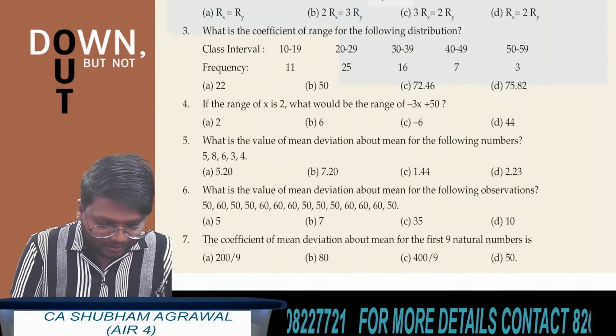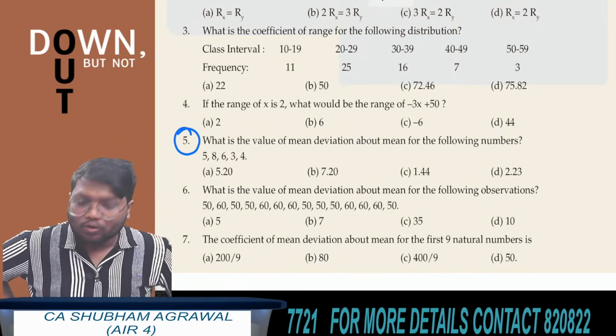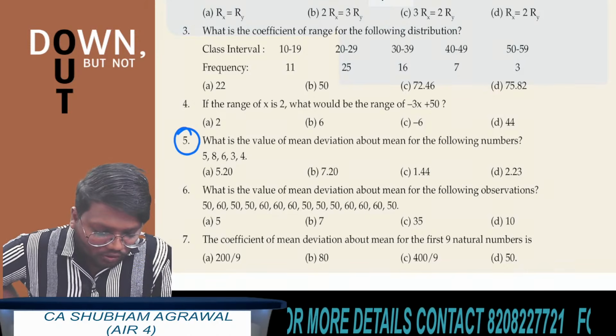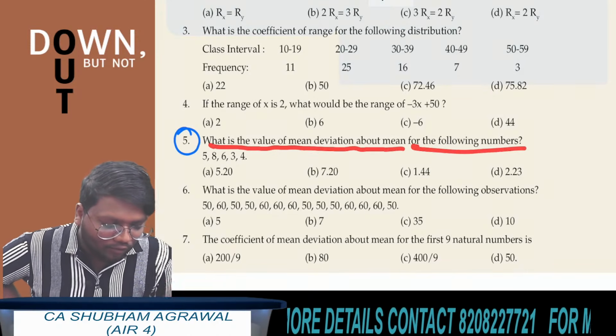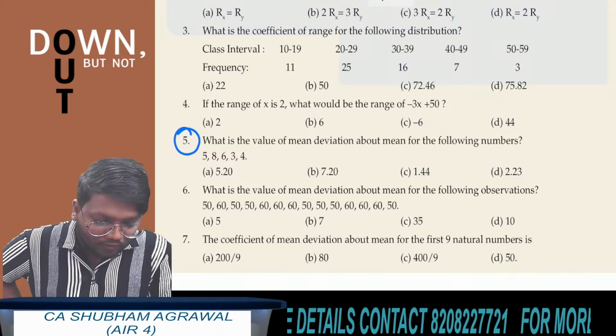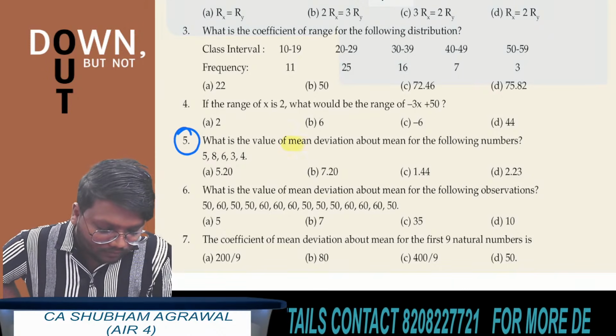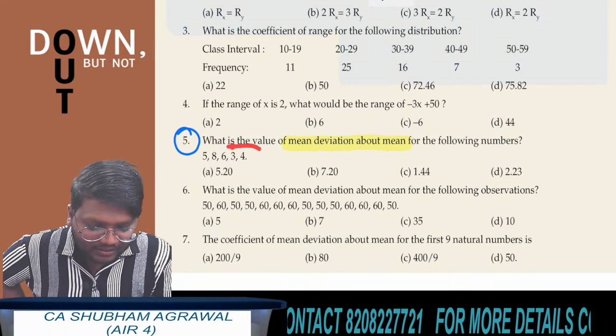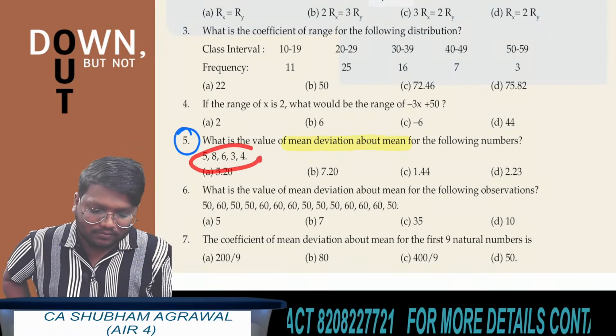Yeah, question number 5. What is the value of mean deviation about mean for the following numbers? You have to find mean deviation about mean. And this is discrete data.